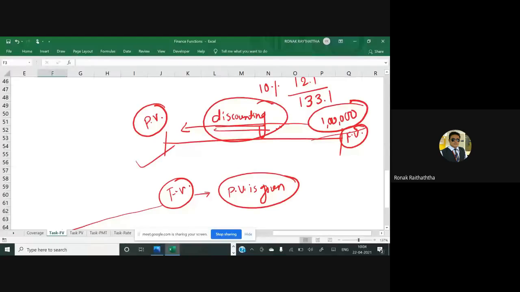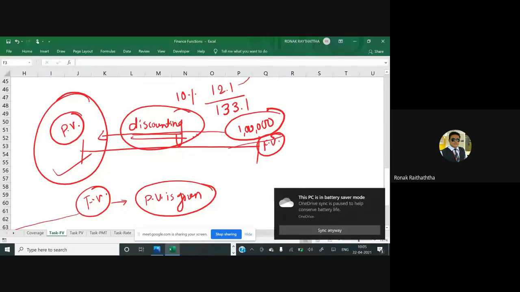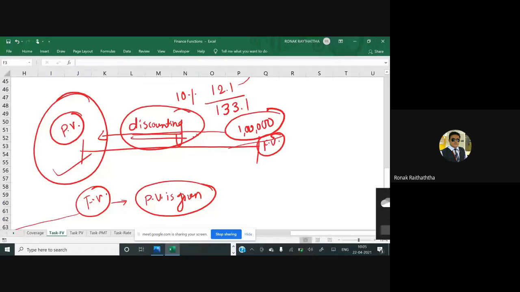Now, it can also be applicable when it comes to loans. If you take a loan from someone and you are supposed to pay 1 lakh rupees after 5 years, and you are supposed to pay say 10% interest on it, then what is the amount of loan you have taken in the present? Over there too, the present value calculation will be applicable. So this present value calculation is not just related with investment. Even the future value calculation is not just related with investment. The methodology remains the same, applicable to investment as well as to loans. Only the sequence of inflow and outflow gets changed.